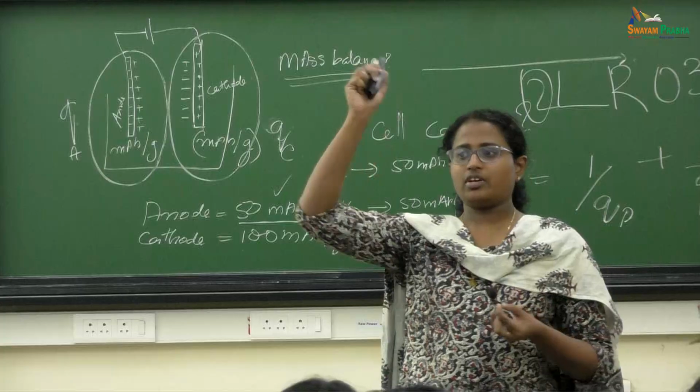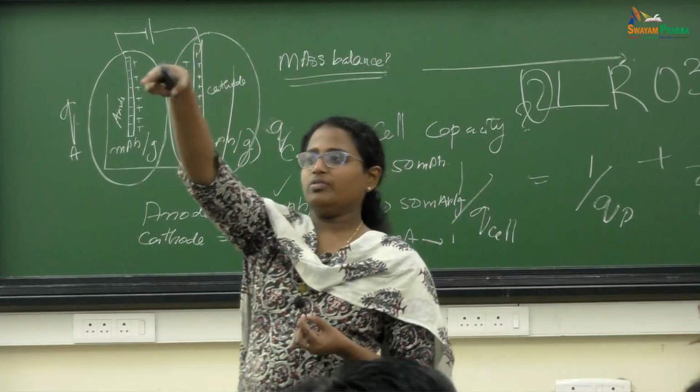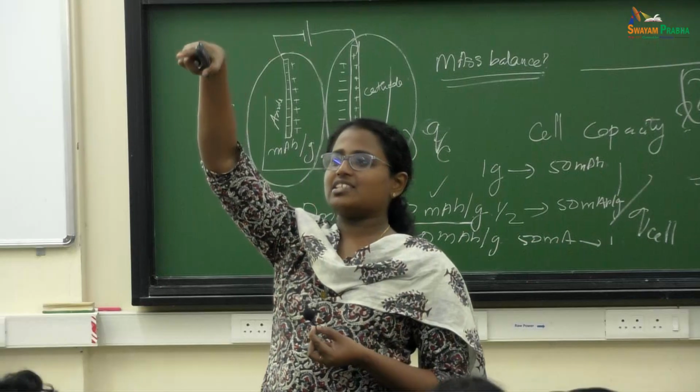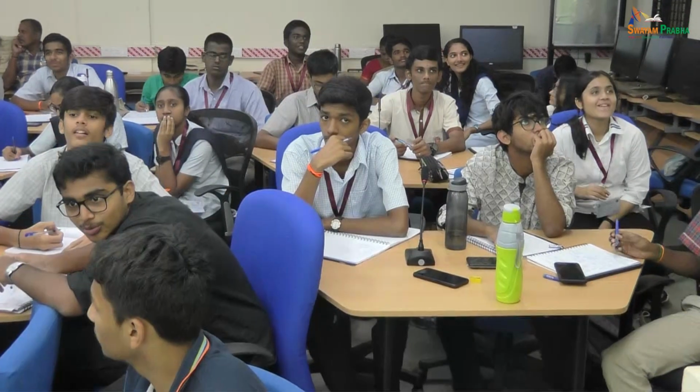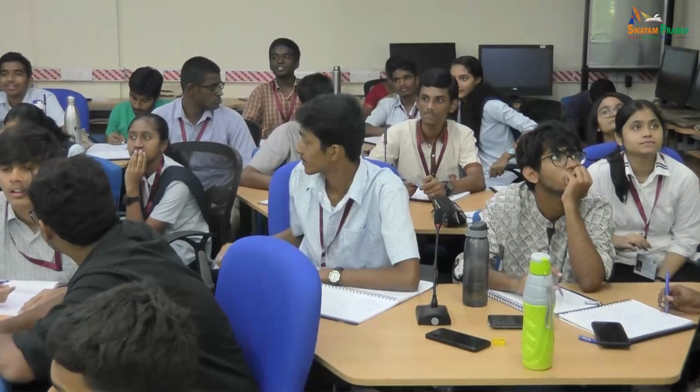I'll ask somebody. What is 6LR61? Can you please explain?